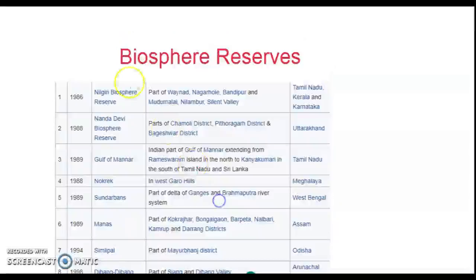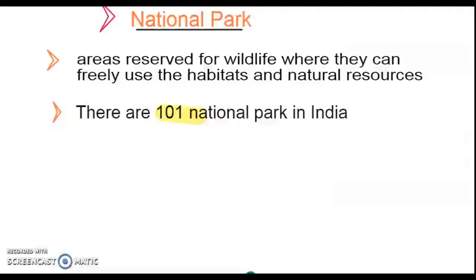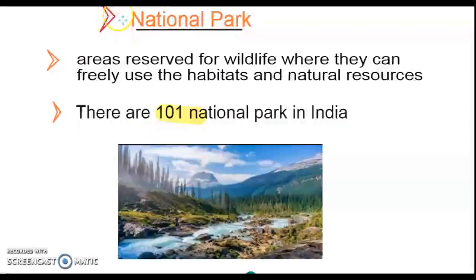In this chapter, we'll be mainly focusing on the Panchmari biosphere, the national parks in it, and the wildlife sanctuaries in the Panchmari biosphere. Now, what is a national park? It's an area reserved for wildlife. You might have heard about this.